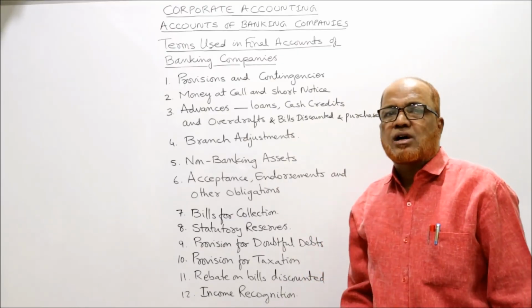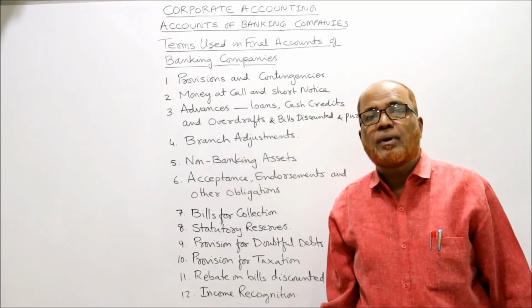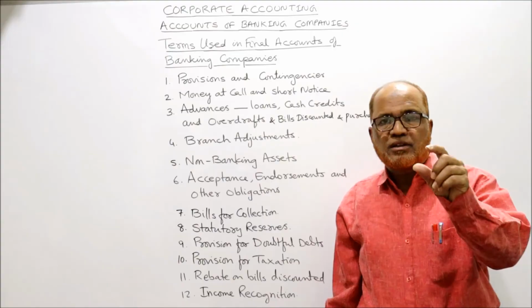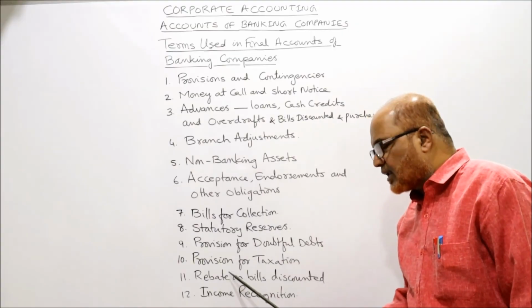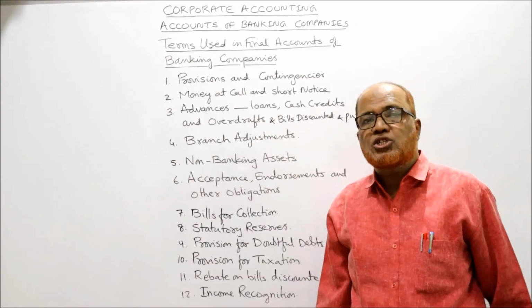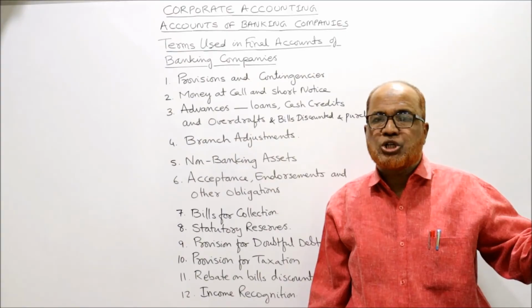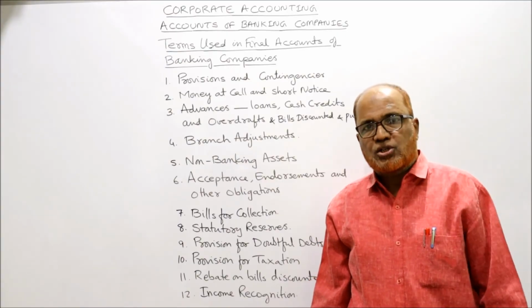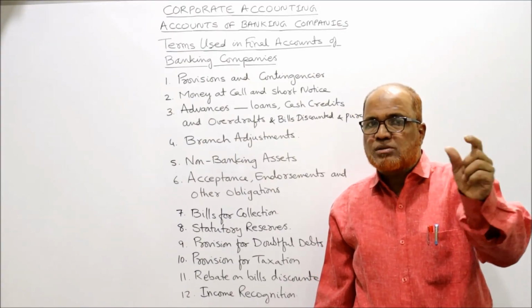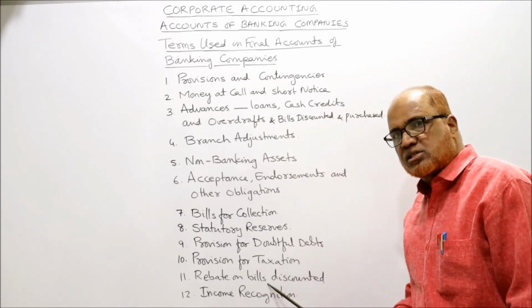This rebate on bills discounted will be deducted from interest and discount in schedule number 13. Schedule number 13, interest and discount में से subtract करेंगे rebate on bills discounted. Again this rebate on bills discounted will be shown in schedule number 5, other liabilities and provisions in the balance sheet. So other liabilities and provisions में एक item रहेगा others including provisions. In that we'll take rebate on bills discounted.